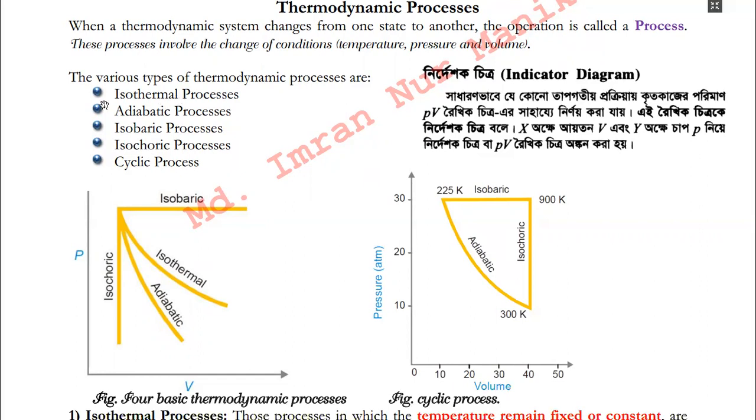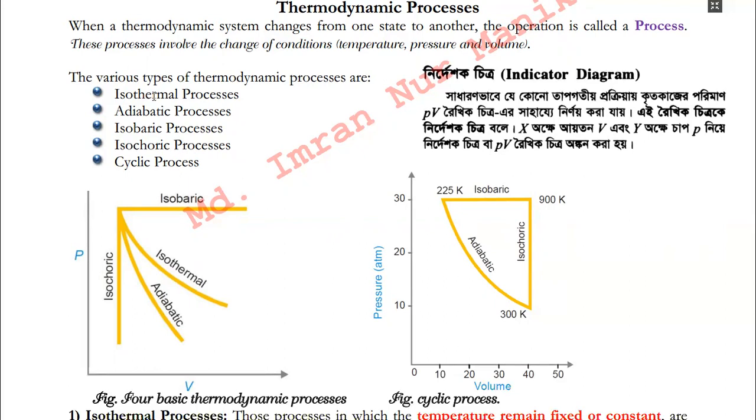Now let me say again, isothermal means there will be no change in temperature. Although heat may come into or go out of the system, the temperature will remain the same. For example, when water is boiling, it is getting heat from the flame, and at the same time the heat is spreading throughout the environment with the help of vapor.